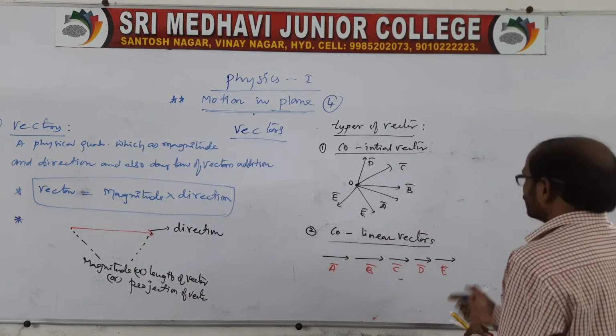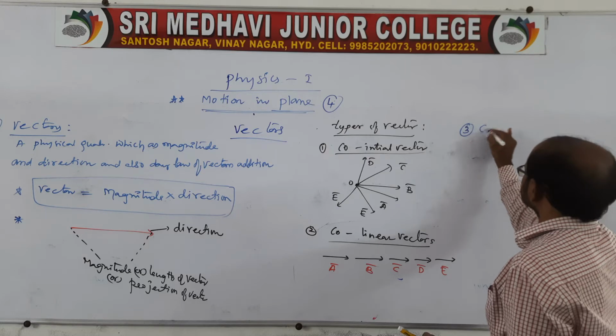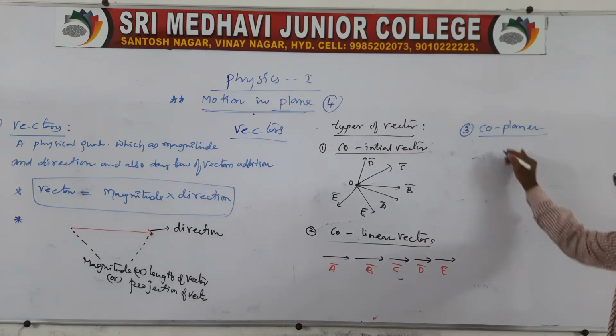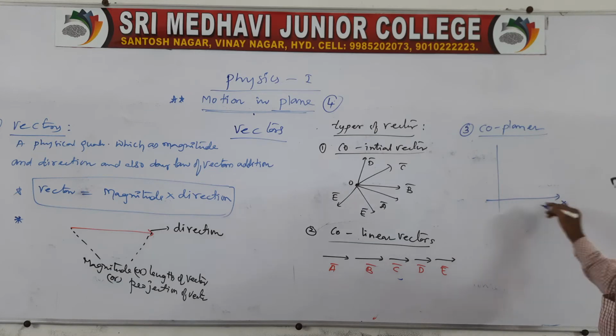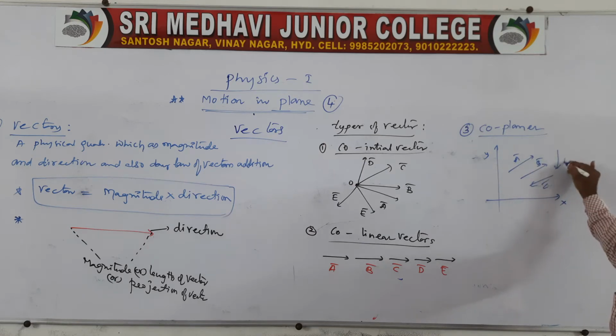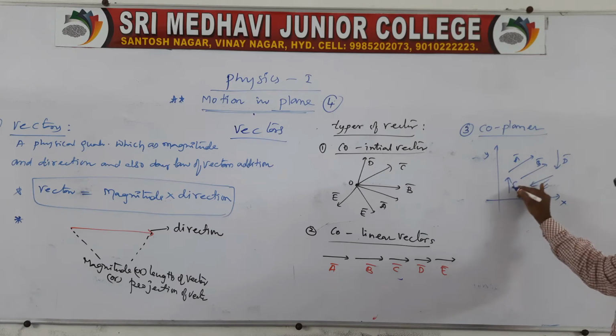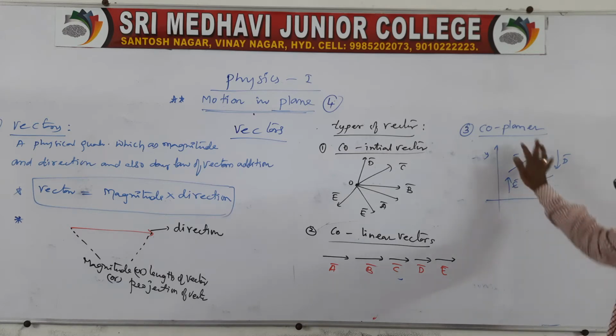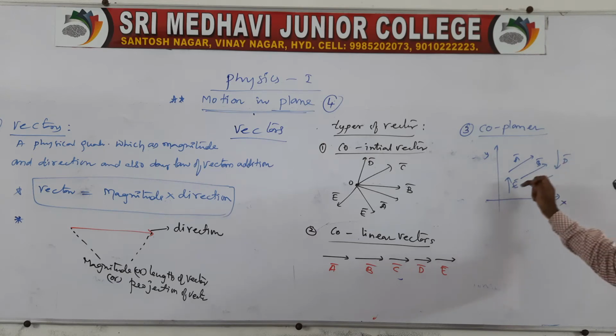That is about coplanar. Coplanar vectors are nothing but vectors in one plane. Take x and y axes; it is a plane. In this plane there are a number of vectors represented, like b vector, c vector, d vector and e vector. Look, there are a number of vectors represented in one plane: a vector, b vector, c vector, d vector, e vector.